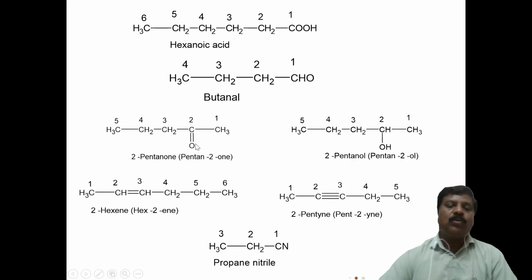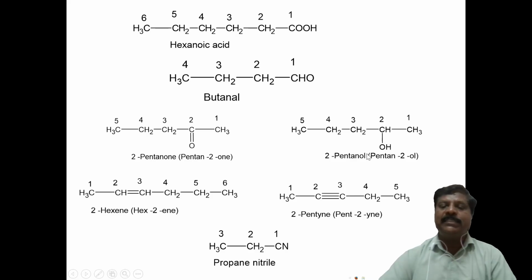Here, the ketone group is present. Ketone is the one you have to write. The numbering should take place 1, 2, 3, 4, 5. There are 5 carbon atoms. At the 2 carbon atom, the ketonic group is there. Therefore, it is pentanone. Pentane, drop E, add one. 2-pentanone is the name of this compound.